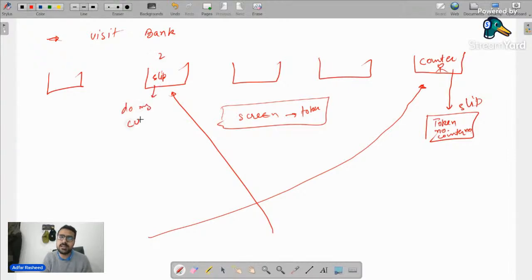Is this example clear? Yes or no? Very good. I hope this example is very clear.